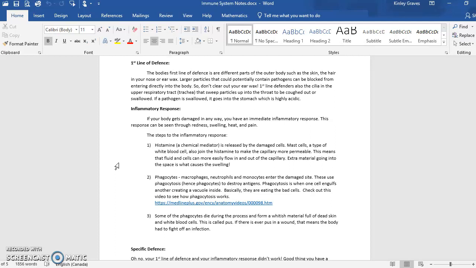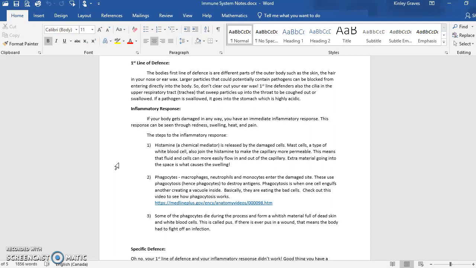We have different layers of little hairs and particles like earwax that actually stop pathogens from even entering the body. And then if they do, we do have little hairs in our trachea, and our stomach is so acidic that it kills lots of germs and lots of antigens right away. So we have a fairly good first line of defense. That's why you don't get sick all the time.